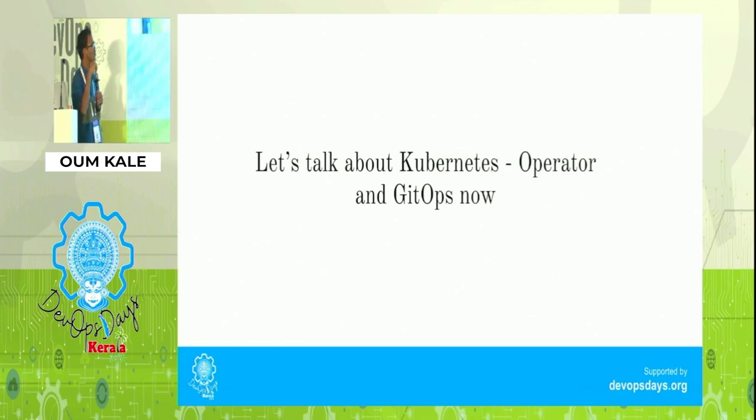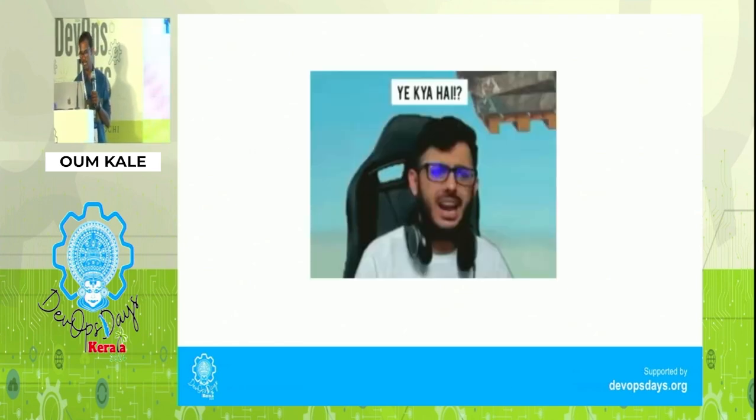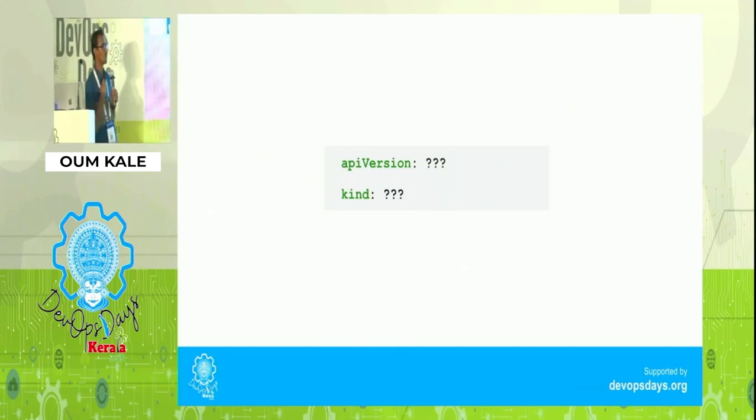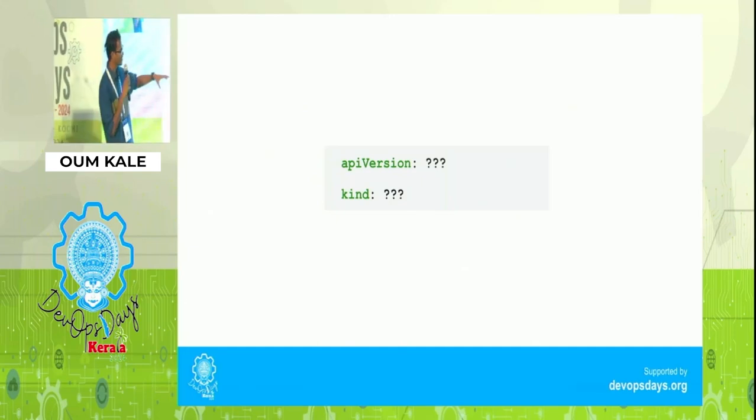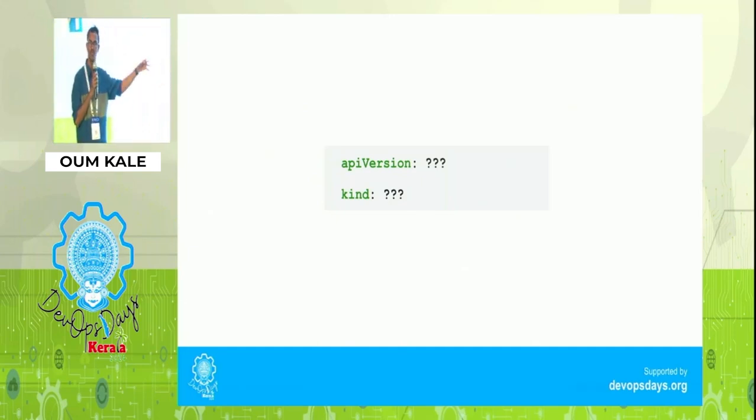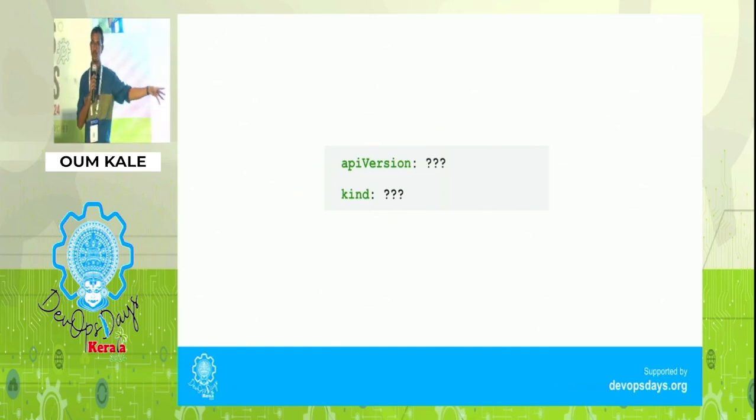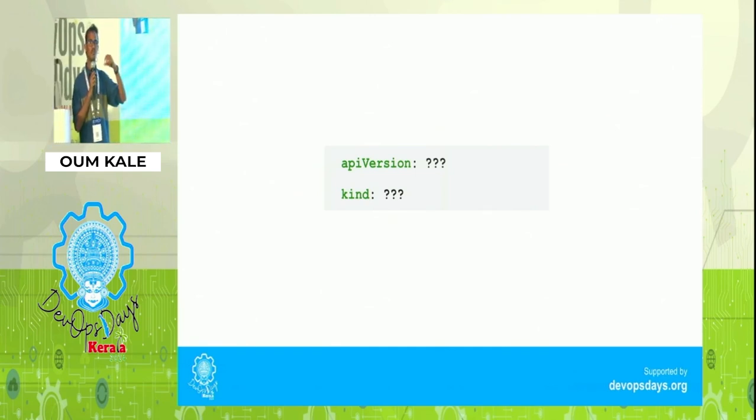So using an operator, we can write our own responsibilities. What I mean by kind is we can write our own kind. Kind can be DevOpsDay Scala, pod, Kubernetes deployment, your name, anything. Writing this own kind is a custom resource definition. That's where the operator comes in and plays a role.